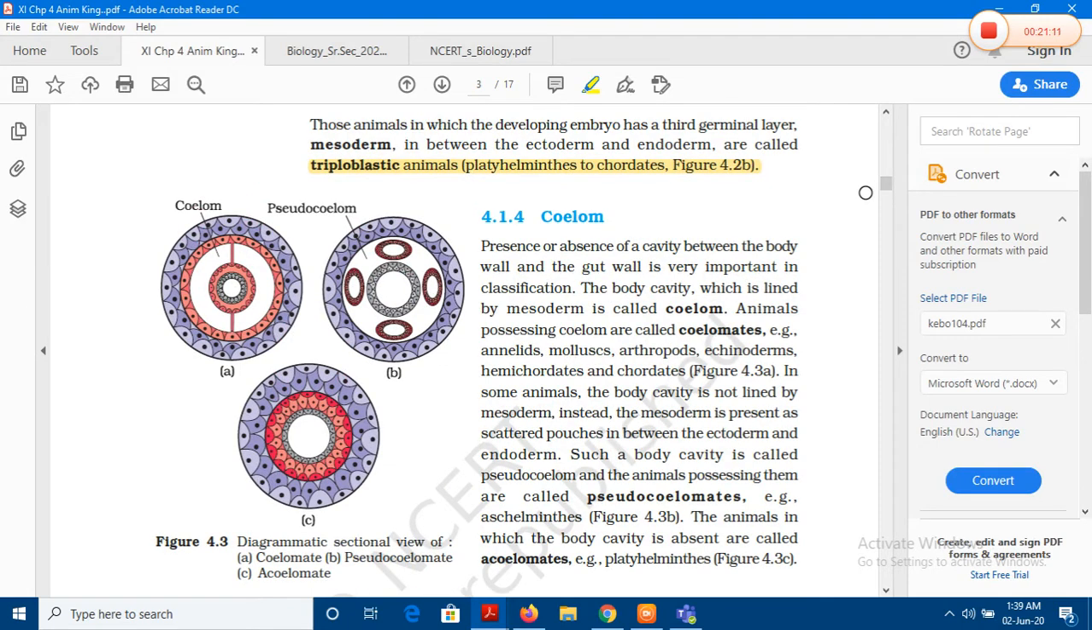And last but not the least, basic features. Is there the presence of a body cavity or not? So if there is a presence, the organism is having a body cavity which is lined by the mesoderm. That body cavity is called the coelom. Is it present? Is it absent?